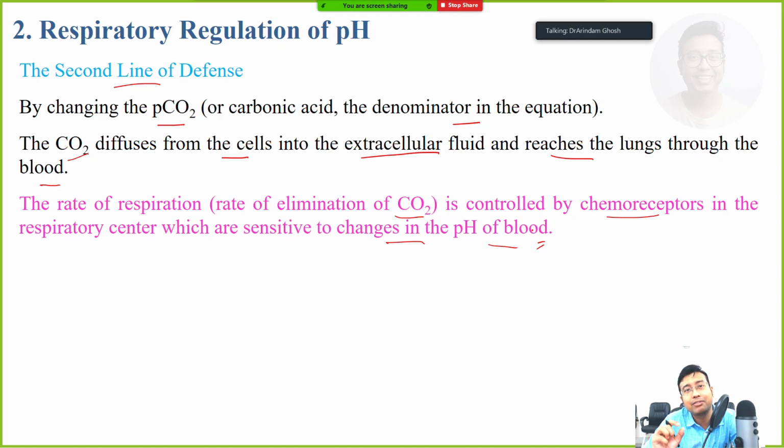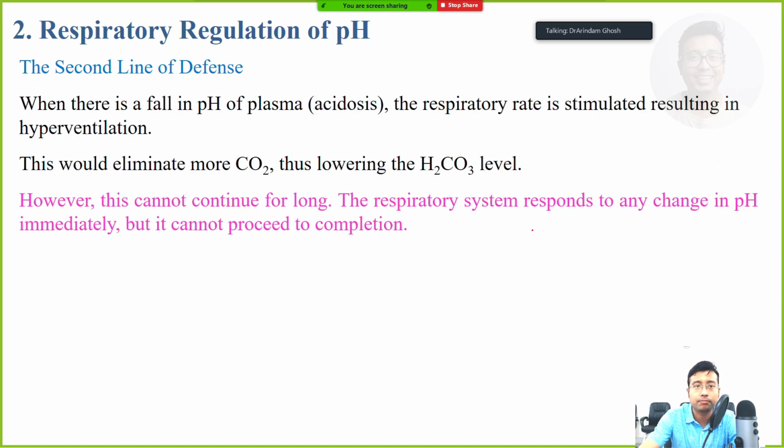They will act in such a way that our rate of respiration will either increase or decrease, and that will lead to higher or lower loss of carbon dioxide. Remember, when you are breathing, oxygen is coming in and carbon dioxide is going out. Incoming or outgoing oxygen has no role. It is the carbon dioxide outflow that is important.